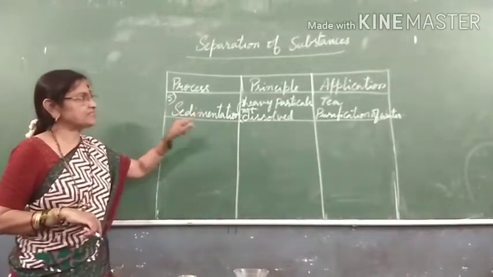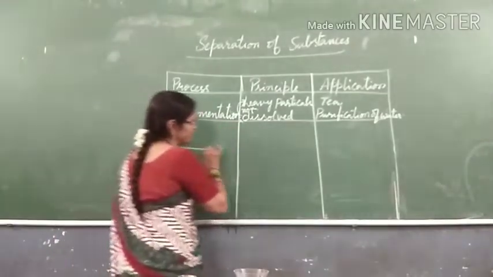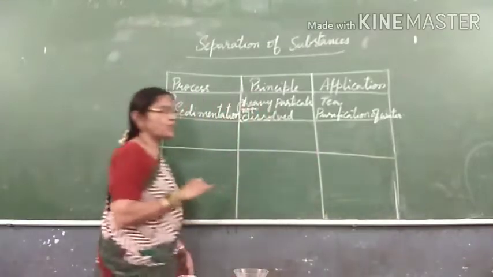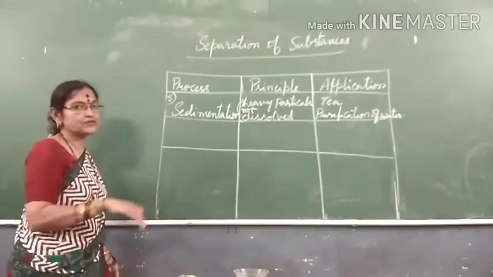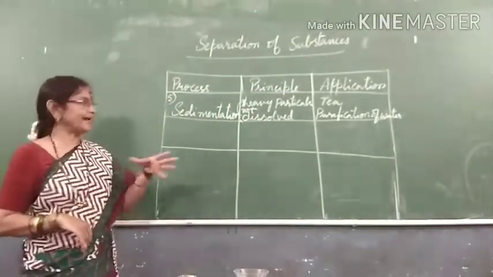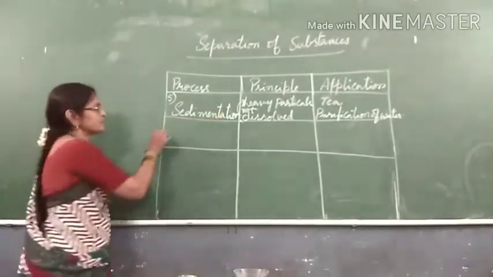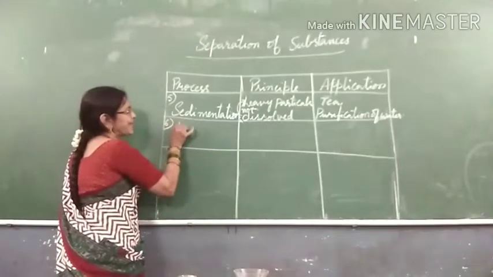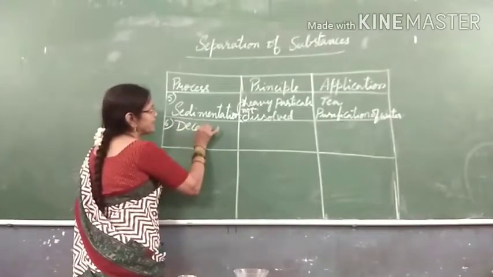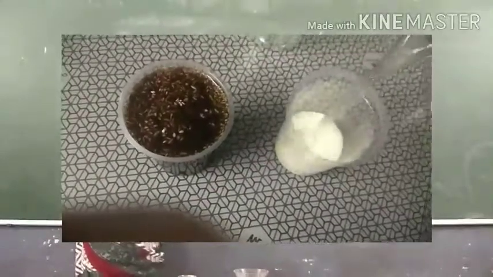Now after keeping some time, when I remove the upper water into another vessel, separating the water and the sediment, that process is known as decantation. What will you call it? Decantation. What is decantation?